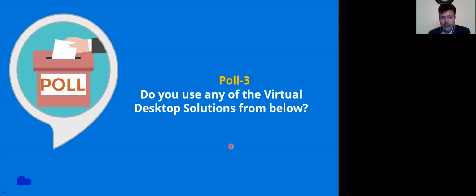And there is a question, can we integrate local Active Directory? Yeah, we can do it. And there is a question, if we don't have Active Directory, will it work? Active Directory is required. Only Azure Active Directory will not work, because you need to put all the desktops in an Active Directory domain.